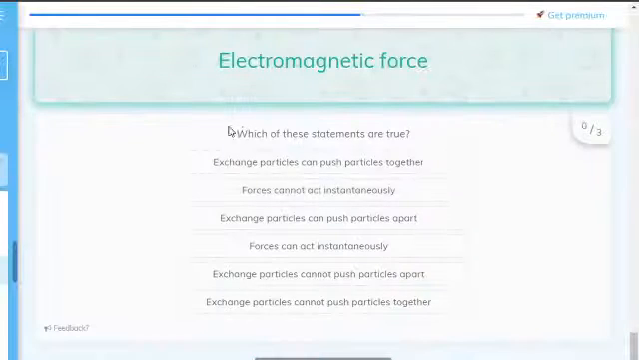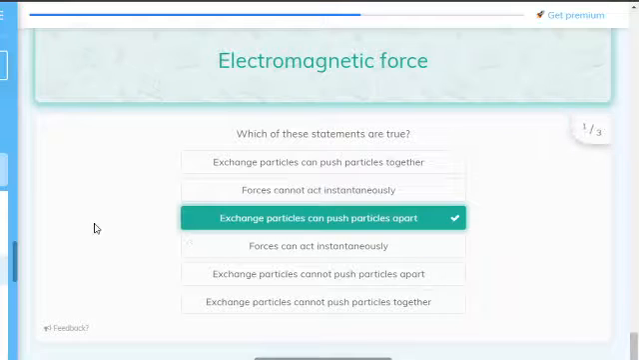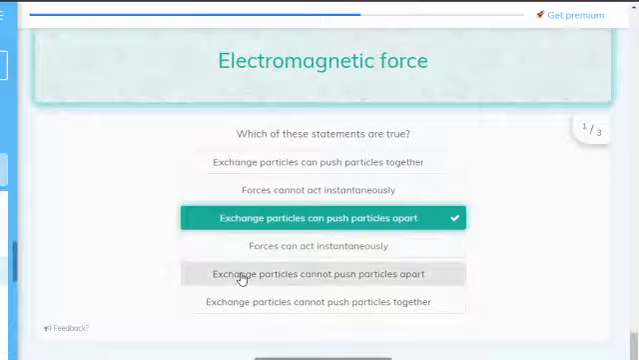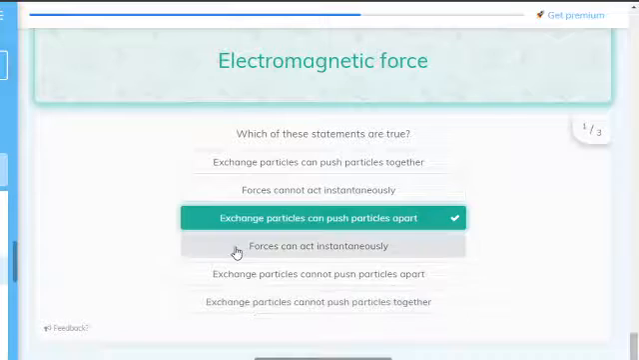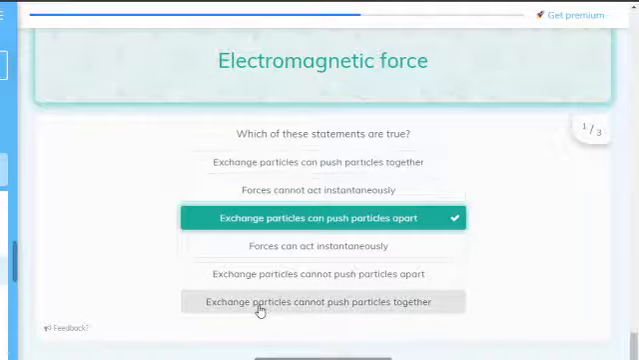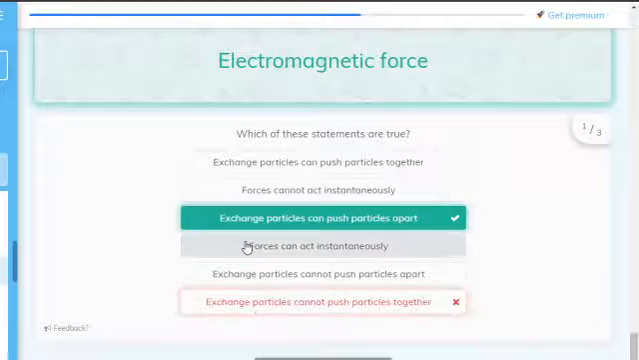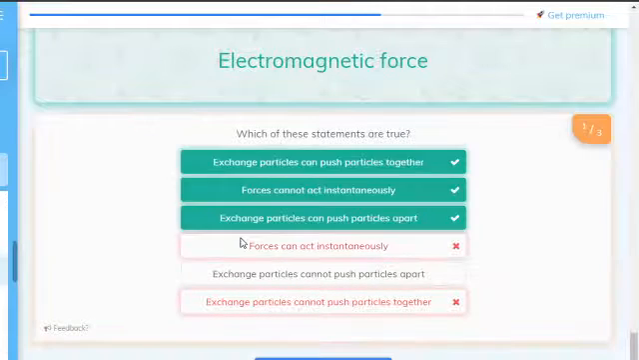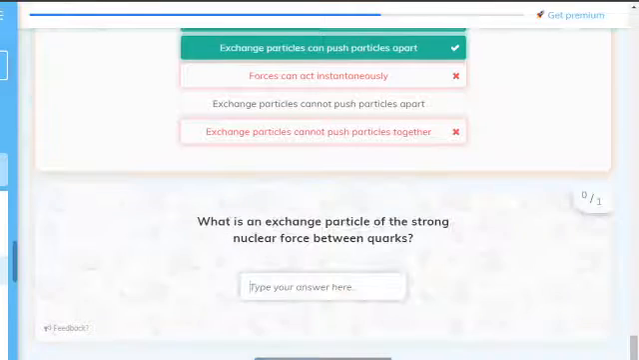Which of these statements are true? Exchange particles can push particles together. Forces cannot act instantaneously. Exchange particles can push particles apart. Yes, it can, because it was in the diagrams. Forces can act instantaneously. Exchange particles cannot push them together. Or it can push them together, and forces cannot act instantaneously. Yep.